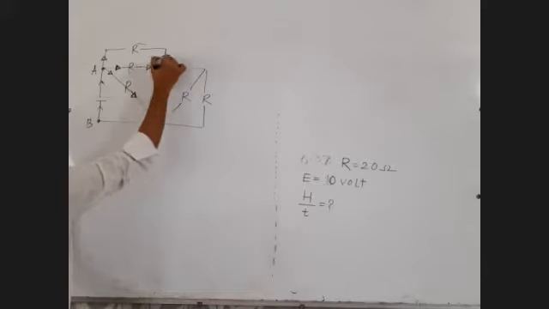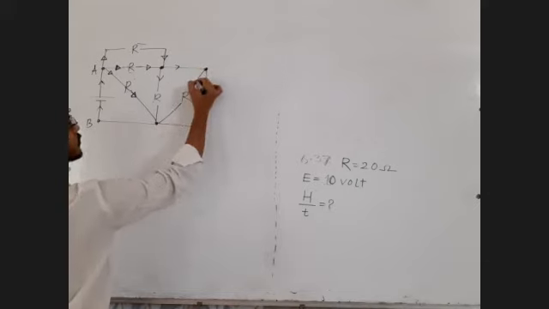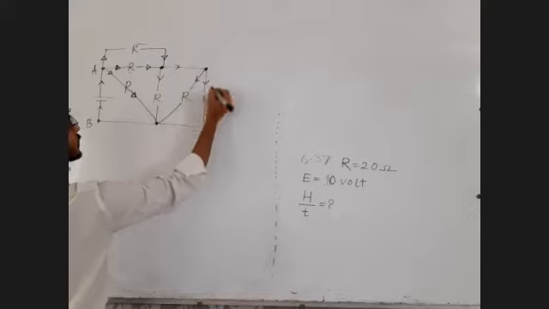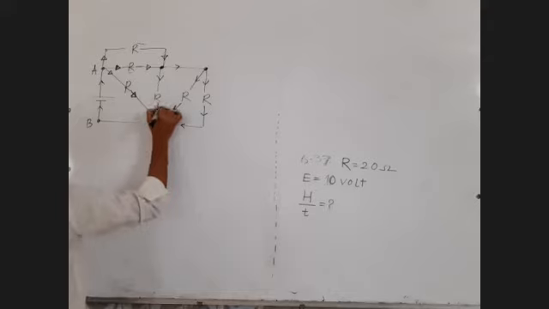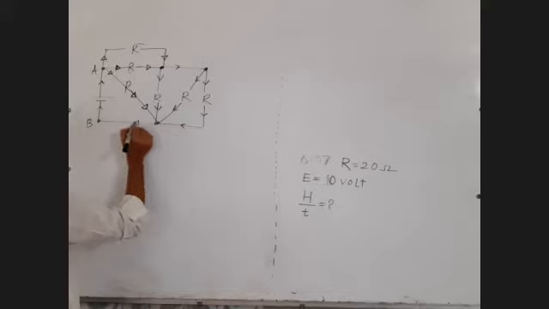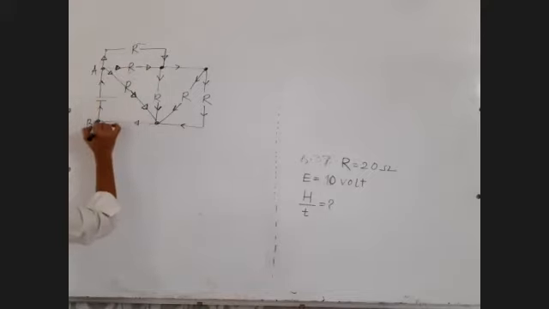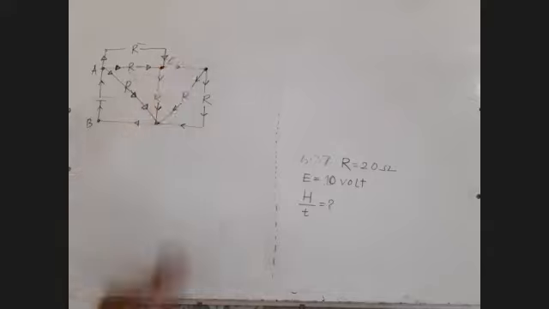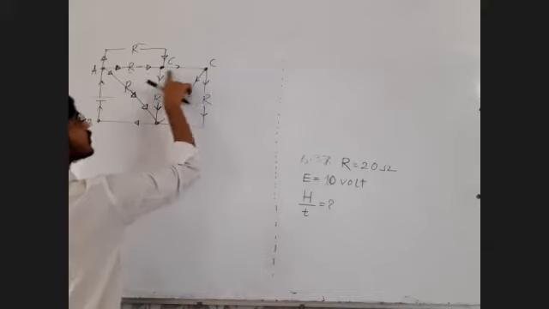At this point, the current will split like this and like this, and these currents will again combine at this point and will form a total current. Now let us call this point A. Now this point is not directly connected to A, also not directly connected to B. So let us call this point C. If this is point C, this is also point C because there is nothing in between, there is only wire.